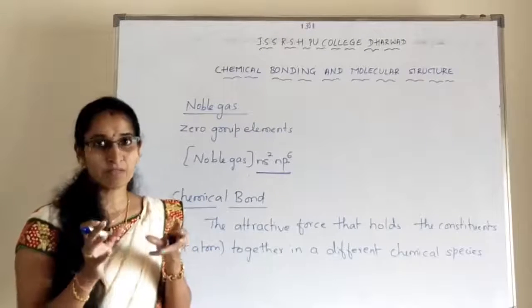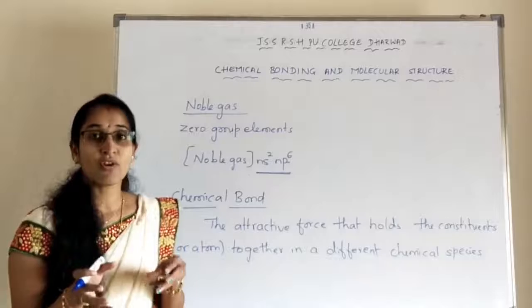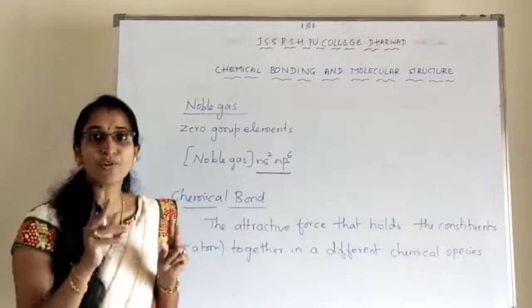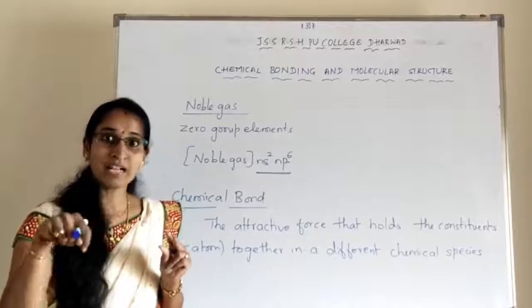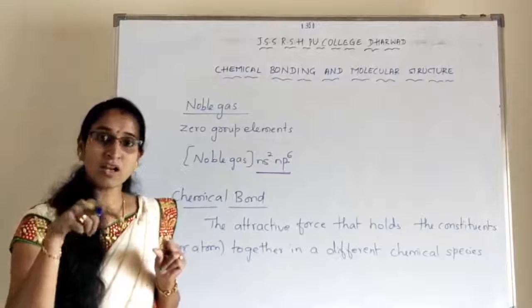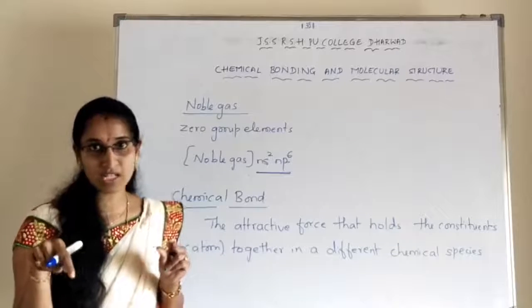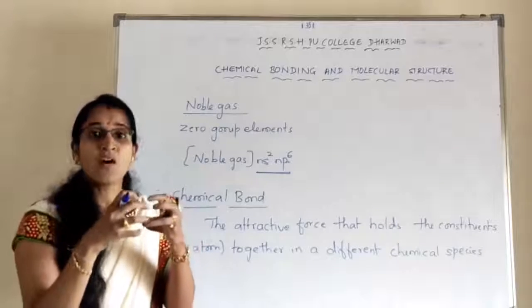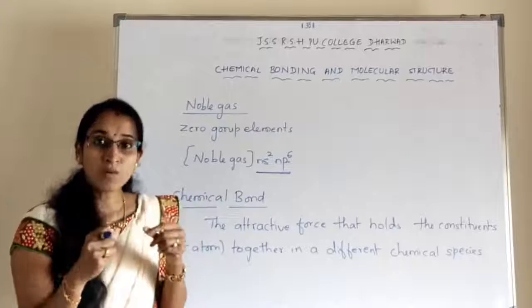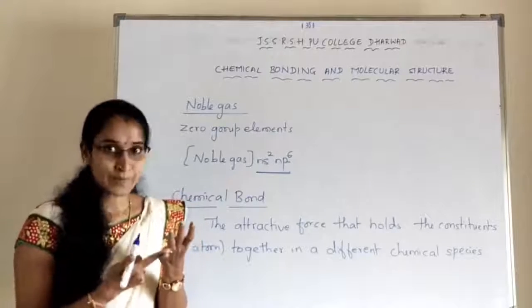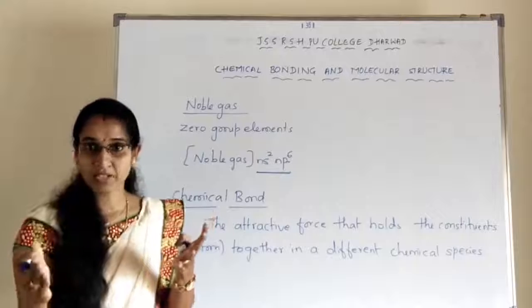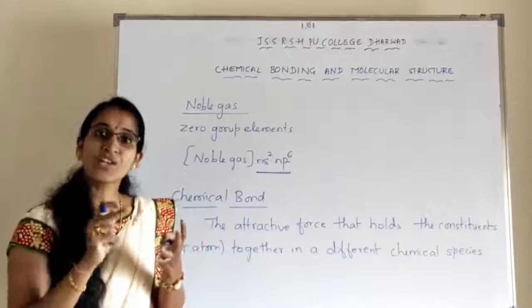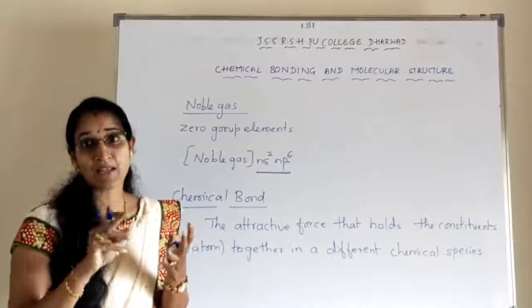Whatever chemical bonds are formed by the union of two or more atoms, that is around the outermost shell. So the electrons in the outermost shell have to be held. How does it hold? Either electrons are transferred from one atom to another atom, or the sharing of electrons takes place among themselves.